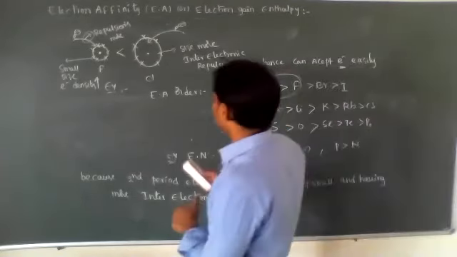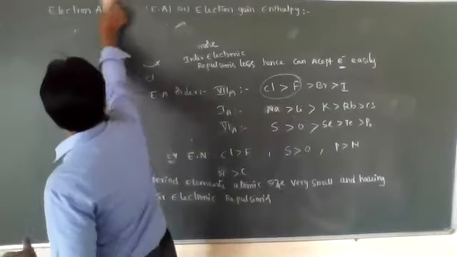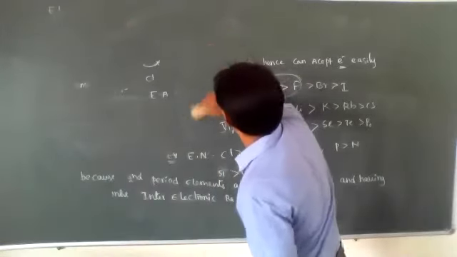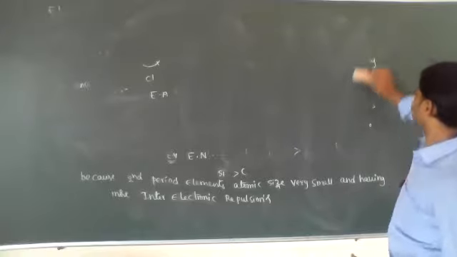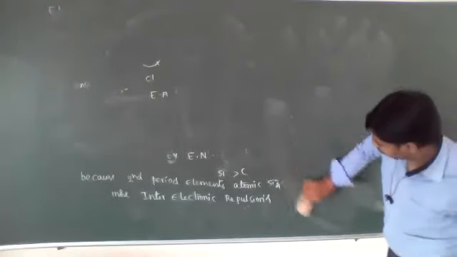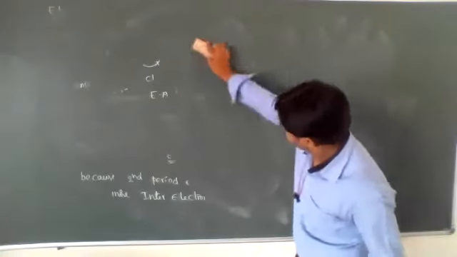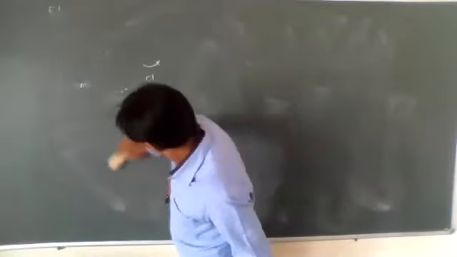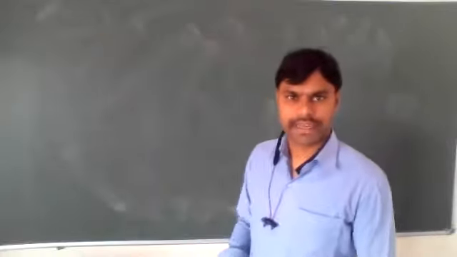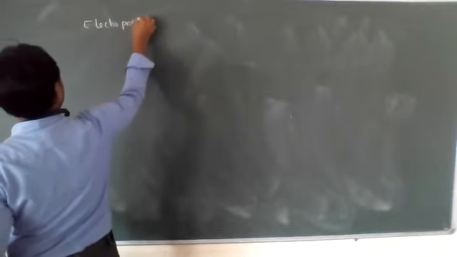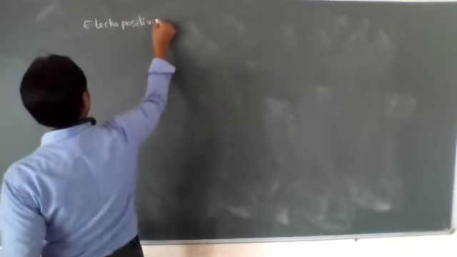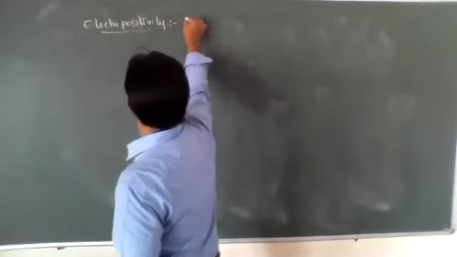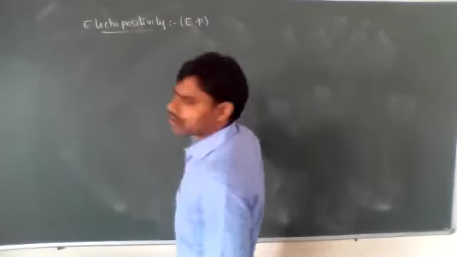Next periodic property is electropositivity, or electropositive nature.